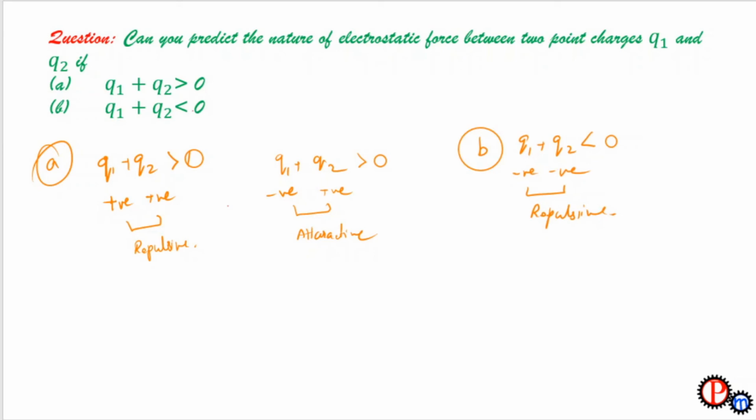This case can also be true if one of them is positive and the other is negative. Suppose q1 is positive and q2 is negative but the magnitude of q2 is greater than q1, then the sum will also be less than 0, and in that case the force should be attractive.